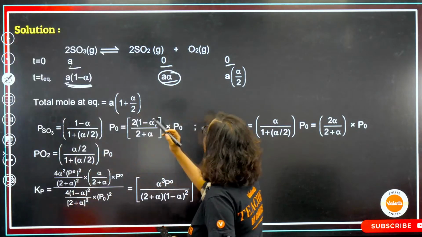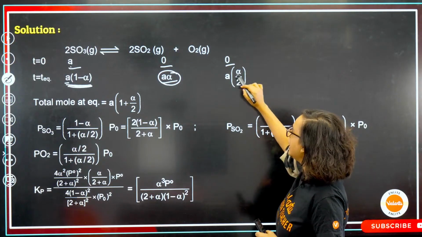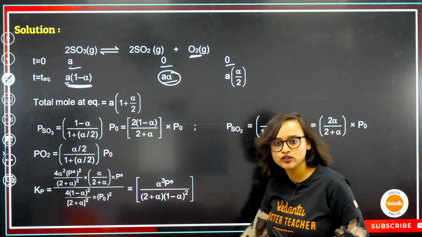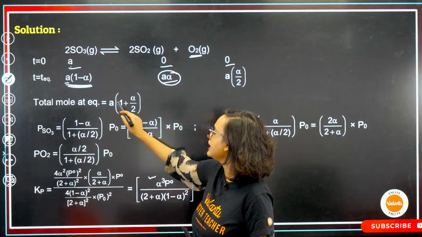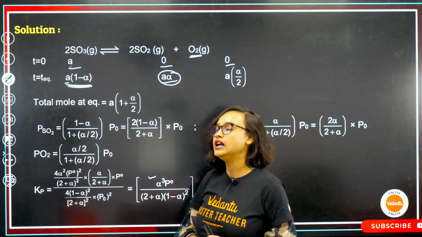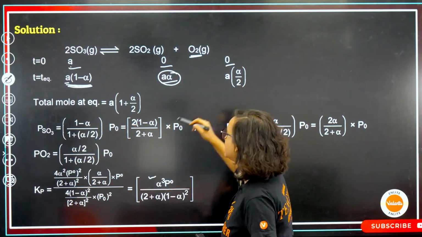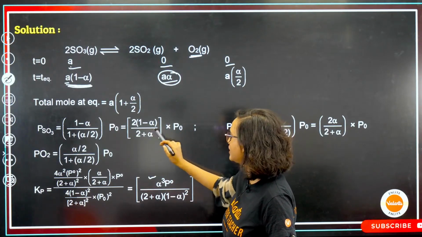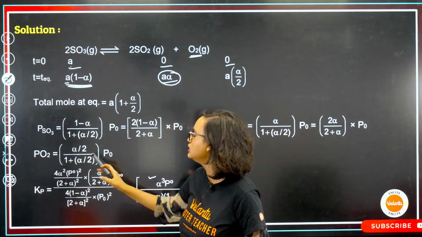Awesome. And here it becomes A alpha by 2, because of the stoichiometry. So my total moles at equilibrium is A(1 plus alpha by 2). Now my PSO3 is (1 minus alpha) divided by (1 plus alpha by 2), which is 2(1 minus alpha) divided by (2 plus alpha), times P0. So PO2 is equal to alpha by 2, over the same total, times P0.